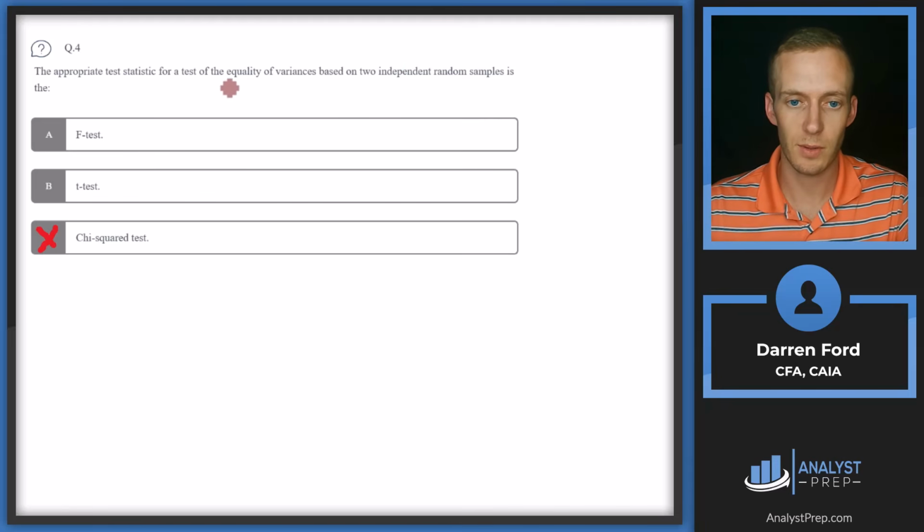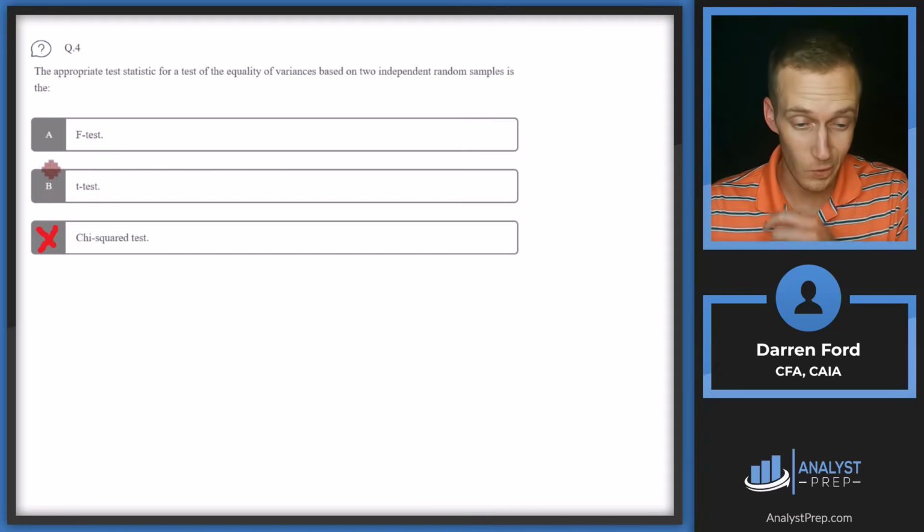So it's not necessarily related to testing equality of variances between 2 different random samples. It's more so looking at the frequency of a certain observation happening more than once or however many times within one sample.